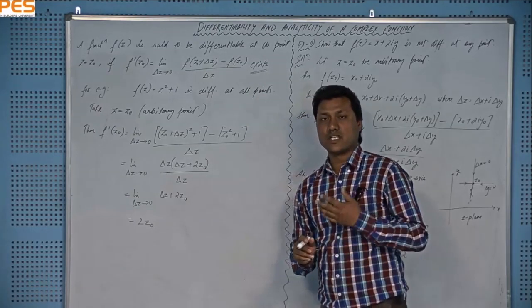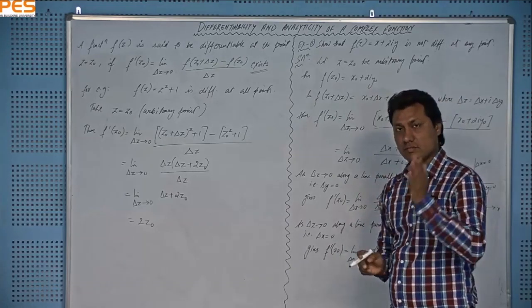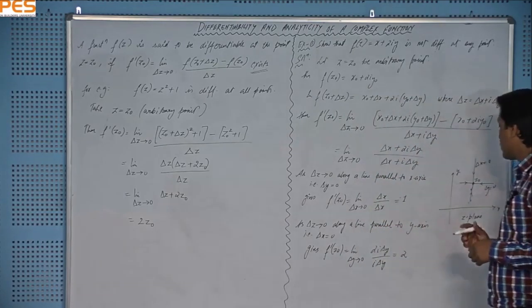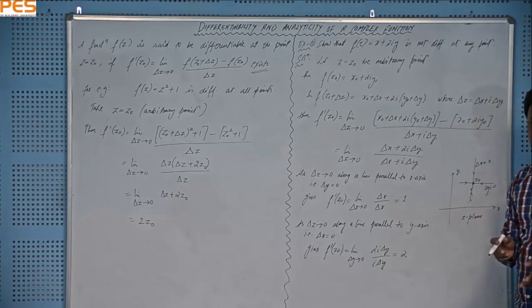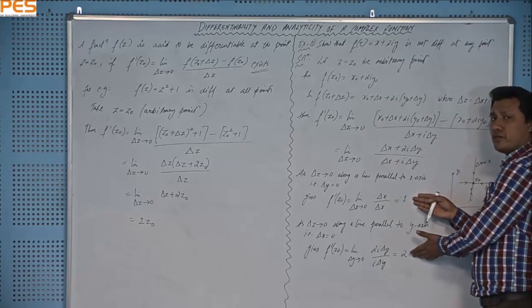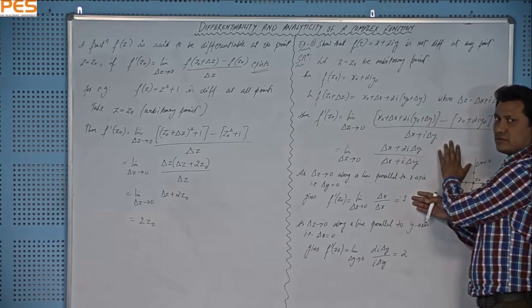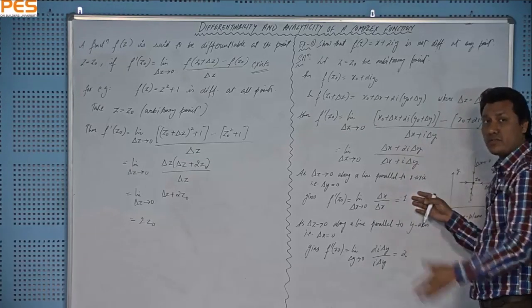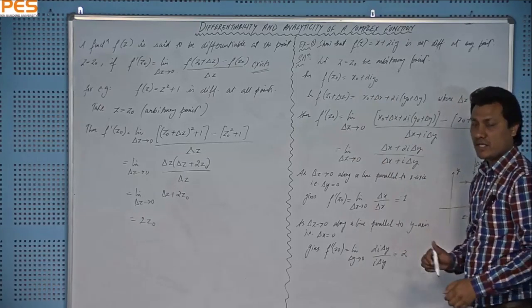You should get the same value every time, regardless of the curve you choose to approach this point z naught. But this time I have taken only 2 curves and I am getting different values. So I can say that this limit doesn't exist, and hence the function is not differentiable at this point. What point? Z naught, meaning at any point.